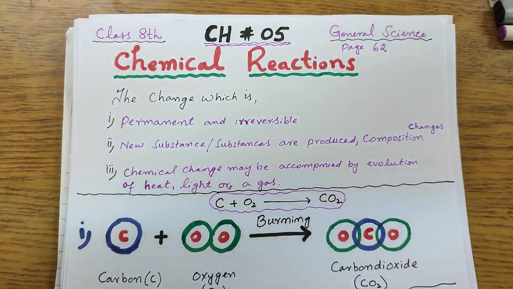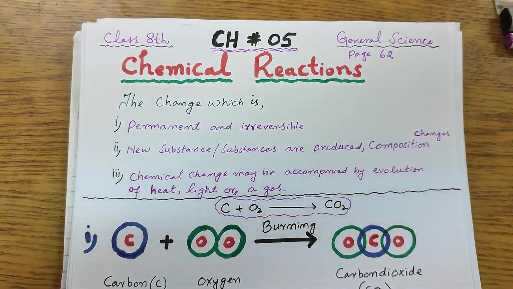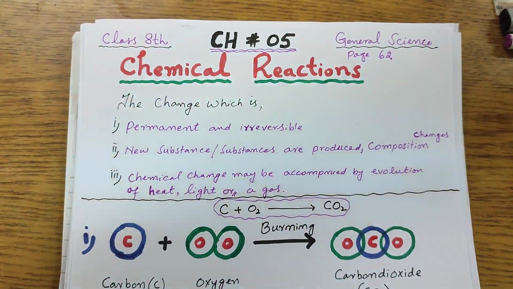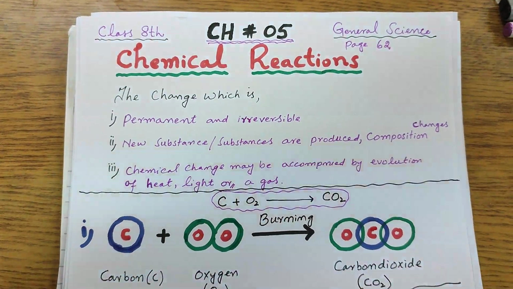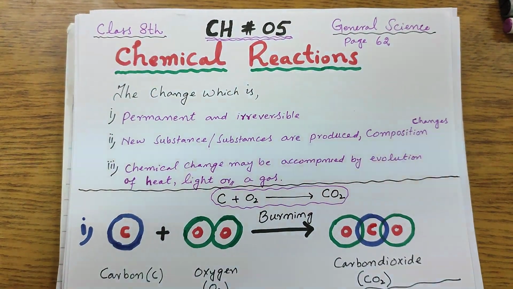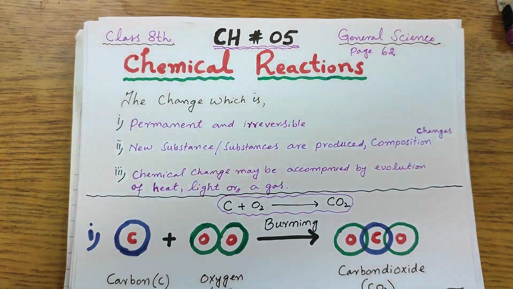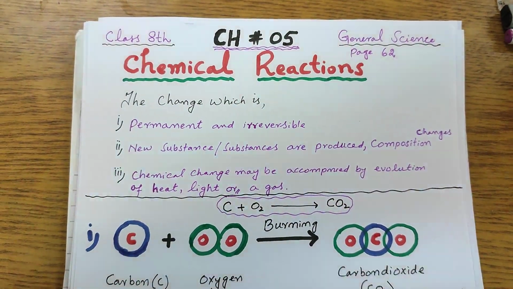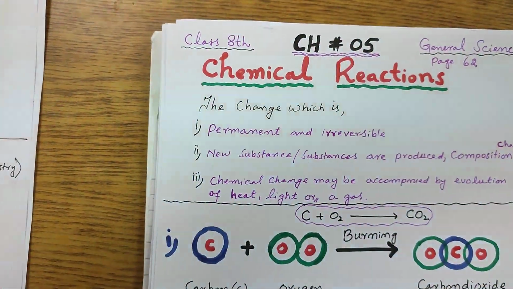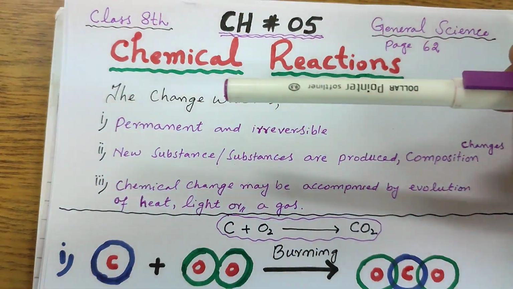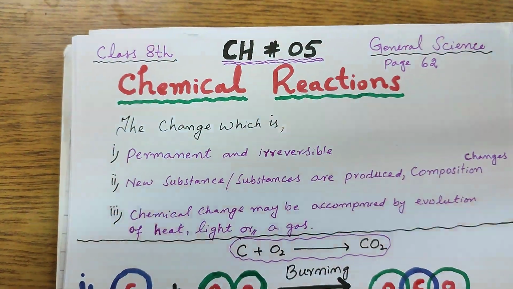So ash is left. Can we convert ash back into paper? Can we make paper again from the ash? Never. Nobody can do it. It's absolutely impossible to reverse that change. Such changes are called what? Chemical changes, and chemical changes are represented by chemical reactions. So what are chemical reactions? Chemical reactions are the representation of chemical changes.